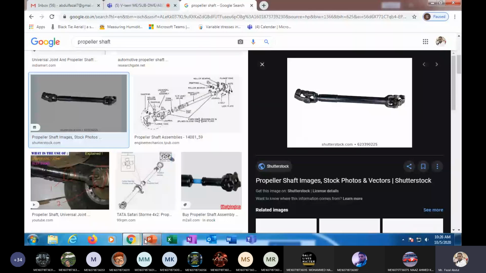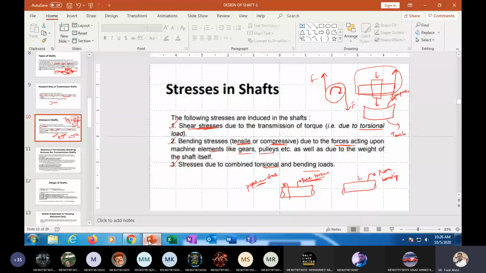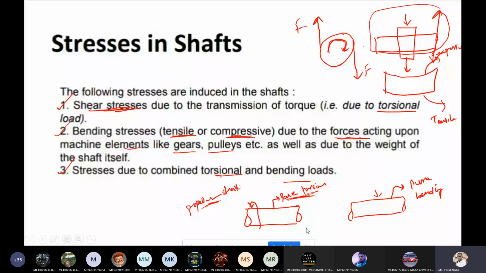And for marine applications also, whatever shaft we are using is always subjected to pure torsion. And pure bending, where can we find it? Car axles or lorry, four-wheeler axles, if you look at them practically outside, are all subjected to pure bending. And the combination of these two, torsion as well as bending, where can we find it? In a gear transmission box.